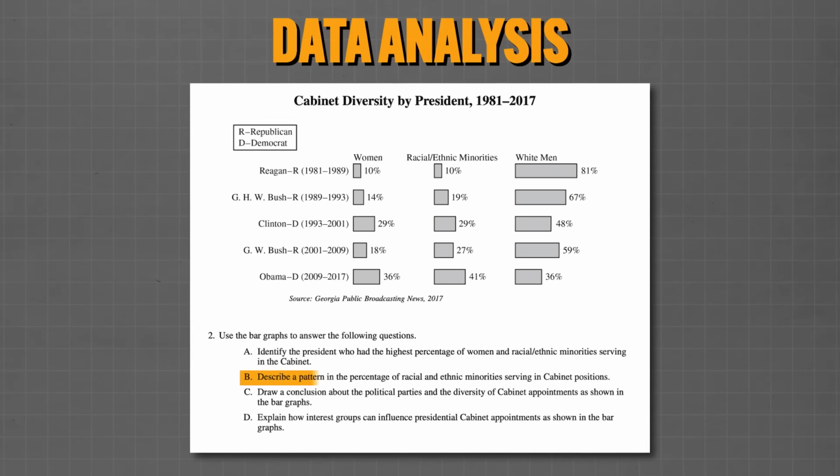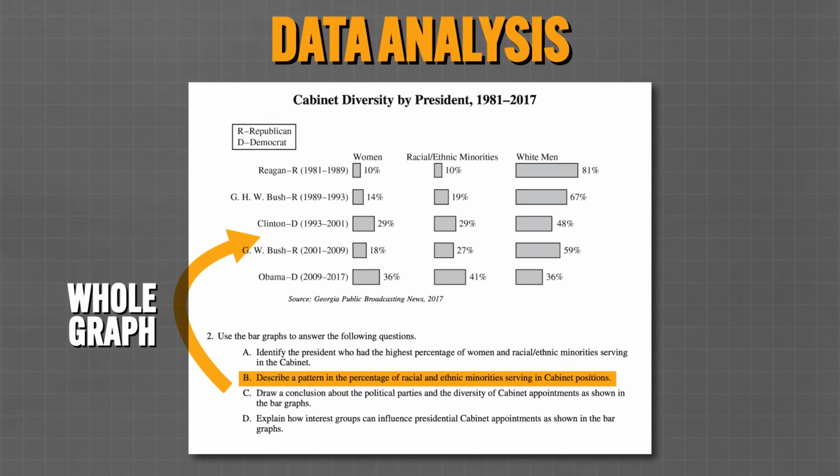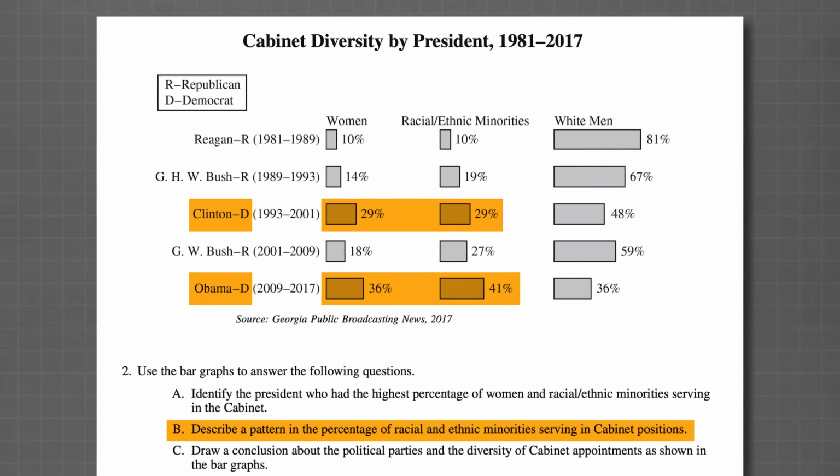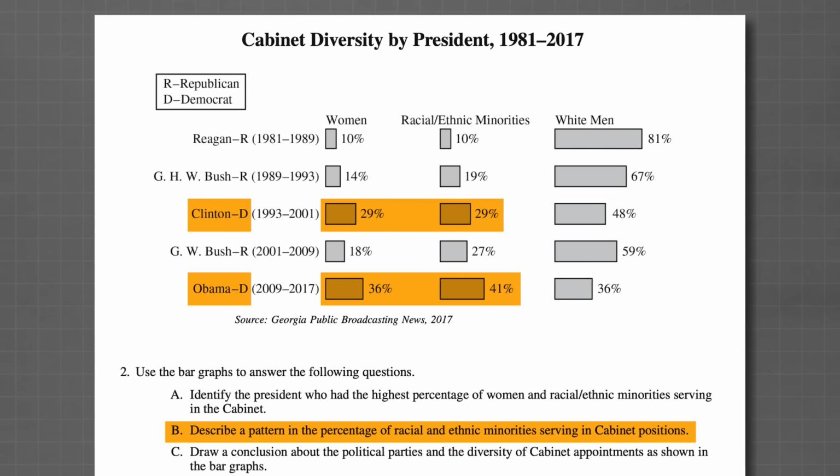And the second question is just a little broader. In the first, where they were asking you to only tell them about one part of the graph, here they are asking you to tell them about the whole graph. So look at it and figure out what's the pattern here. Democrats have more women and ethnic minorities in their cabinets than Republicans, who staff their positions with a majority of white men.